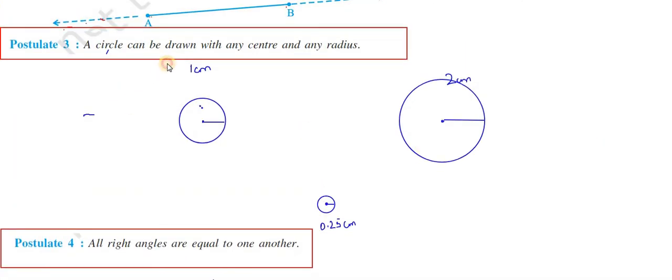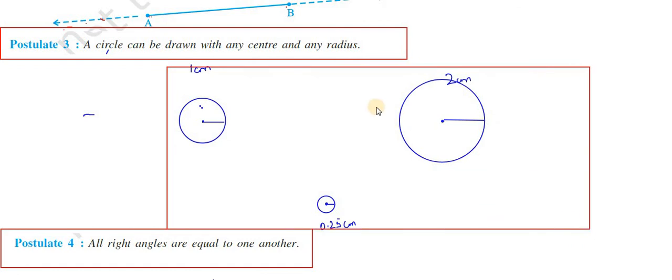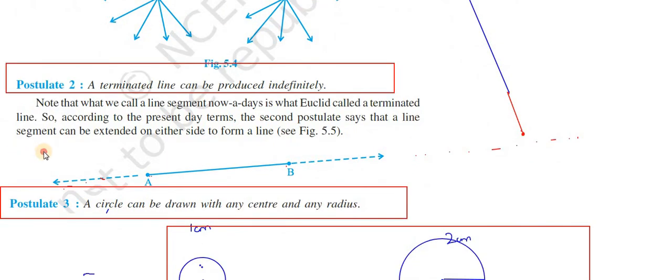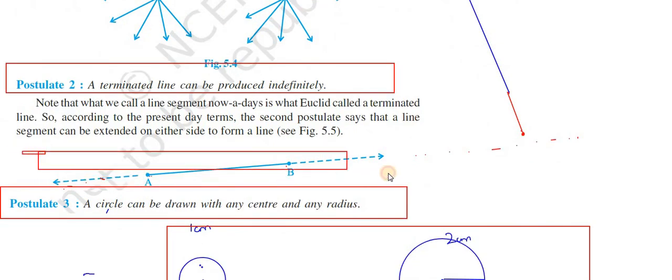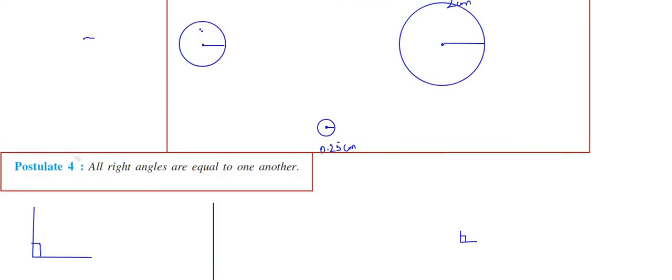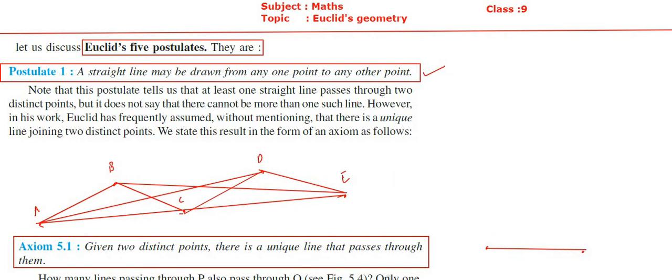And for this also you can write this example. Okay, I think it's enough. Here also you write this diagram also. I hope all of you understood. Okay, then we'll see in the next class. This is the thing you should do in your classwork. You should write all these 5 Euclid's postulates in your classwork. Okay, we'll see in the next class. Thank you.